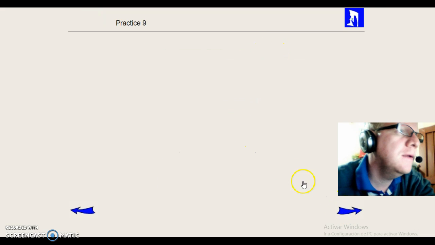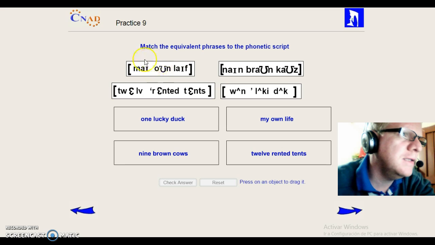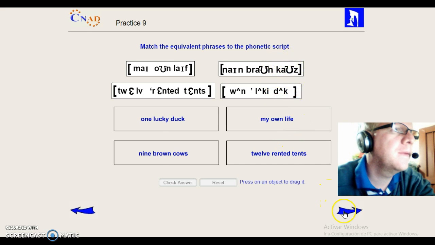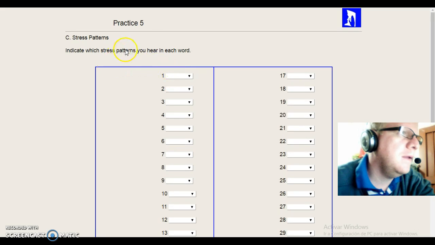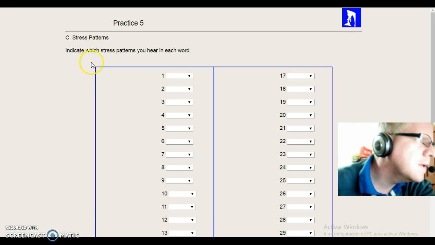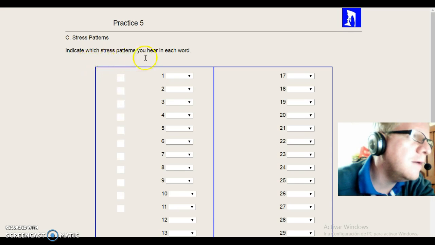The next one and the last one is practice 9. In this we can see the equivalent phrases to the phonetic script. The practice is stress patterns: indicate which stress pattern you hear.